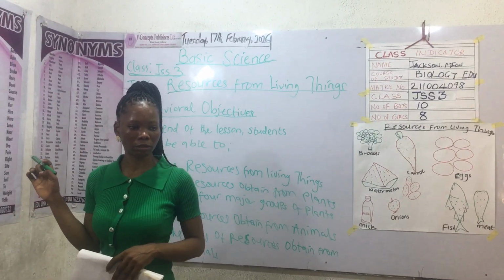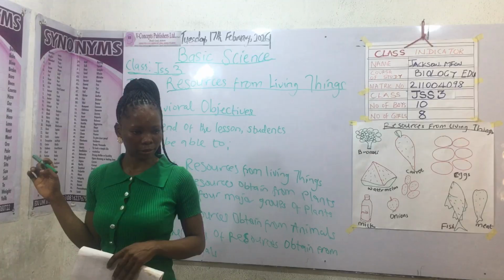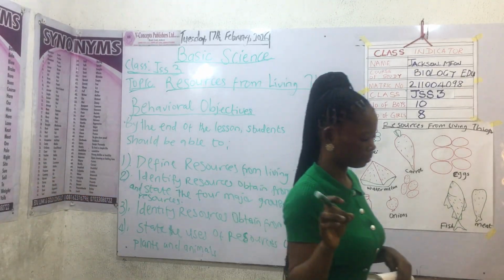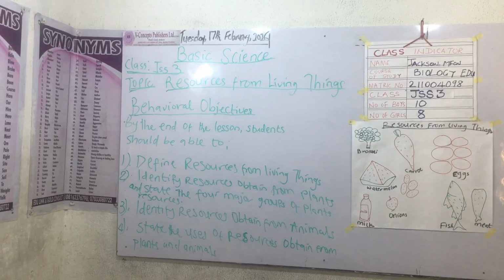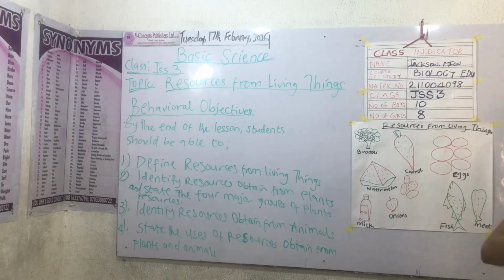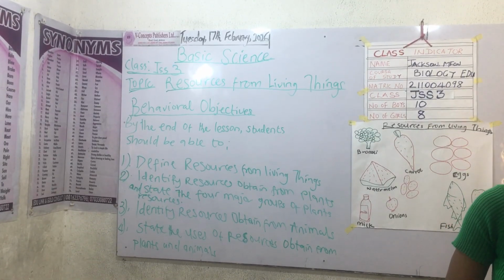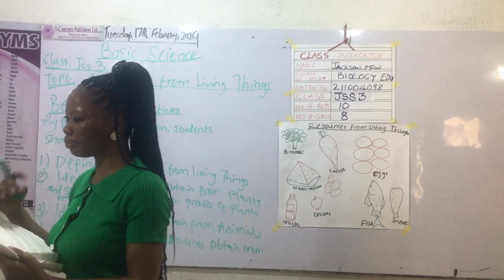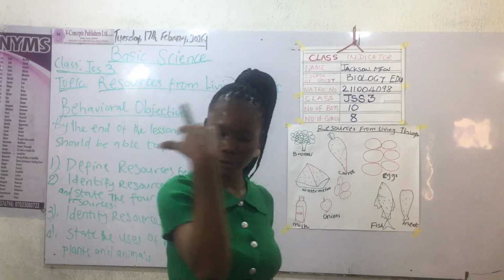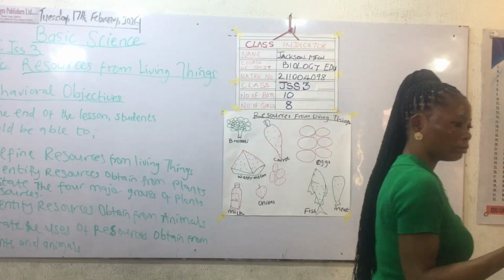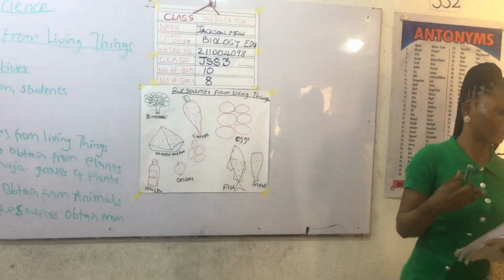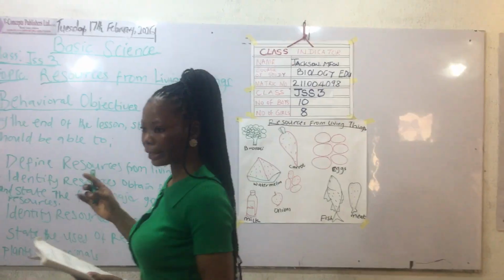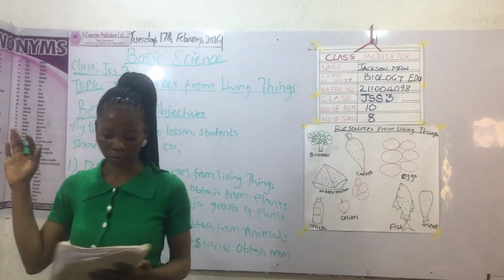I'm saying example of cash crop. Those crops that give us money, that when they are produced in large quantity, when you sell them, it can fetch you money. Economic crops. They are cotton, rubber, cocoa, and etc.